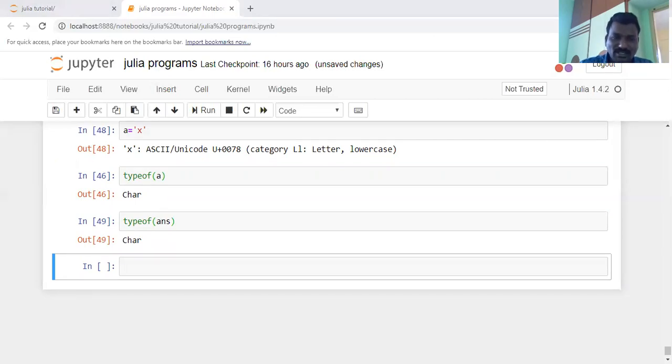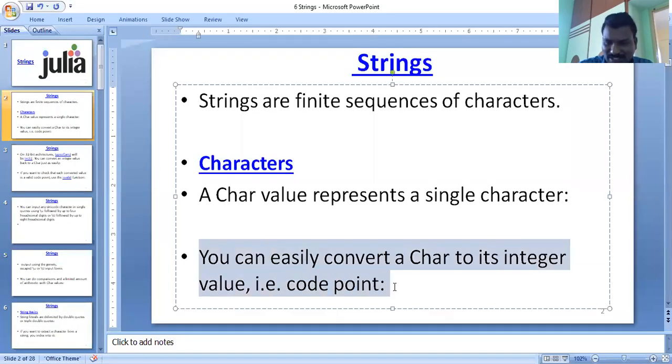Another important point is that you can easily convert a character to its integer value. There are different ways of converting a character to an integer. How can you convert a character to an integer? There is the Int function. By using the Int function you can easily convert the character value.